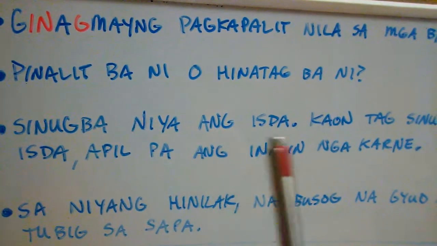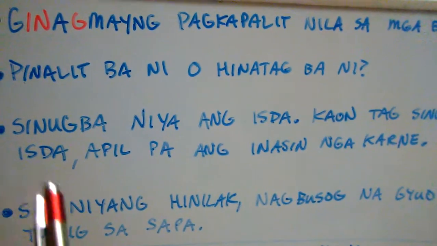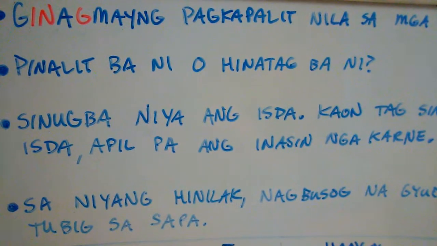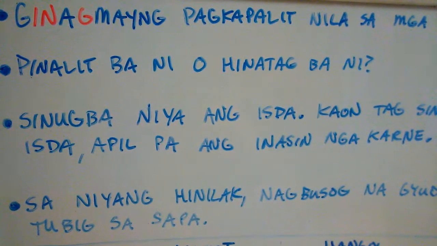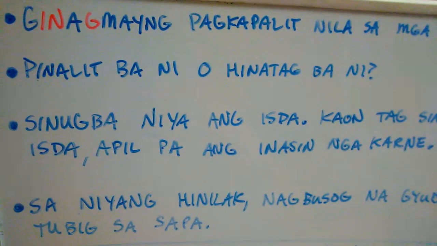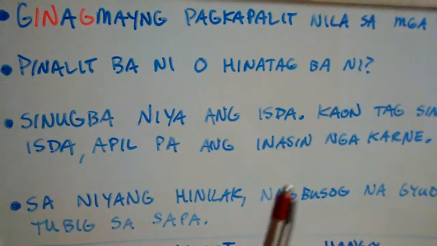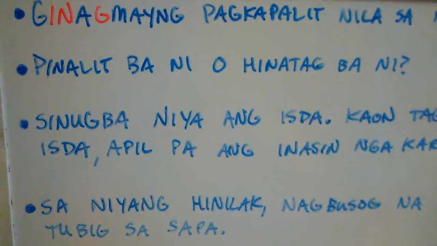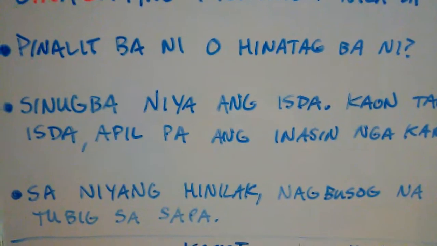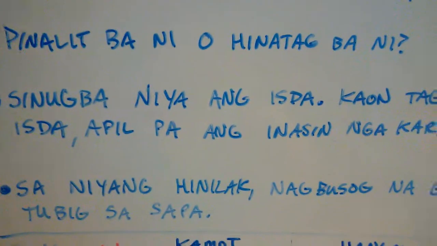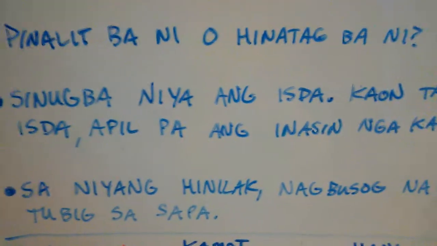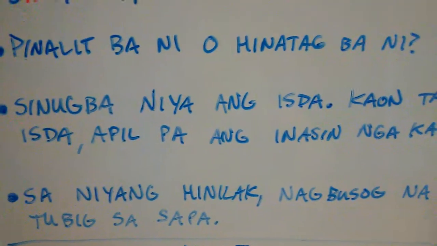But sinugba niya ang isda is that first sentence, and the verb here, sugba, means to grill or to barbecue, something like that. Like sinugba, like to grill a fish right here. So sinugba was that the fish had been grilled, or the fish had been grilling. It's an ongoing, continual aspect right there. It was a continual aspect that was happening already, right? Sinugba niya ang isda. The fish had been grilled, or he had been grilling that fish.